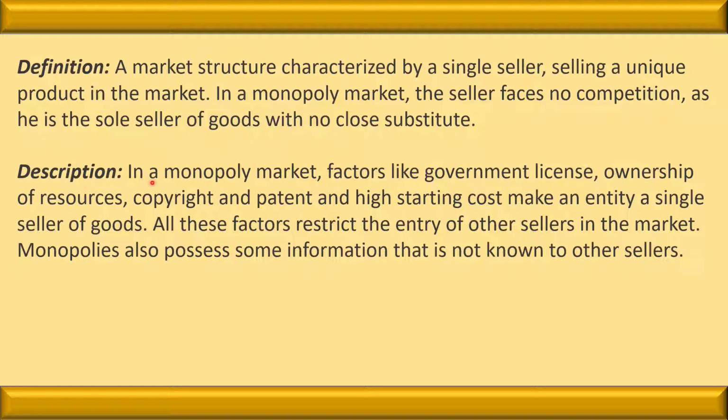Let us see the description. In a monopoly market, factors like government license, ownership of resources, copyright and patent, and high starting cost make the entrant a single seller of goods. I mean, in the case of the monopoly, we have certain restrictions, which we will also discuss later on, because of which the entry of sellers gets restricted. All these factors restrict the entry of other sellers in the market. Monopolies also possess some information that is not known to other sellers.